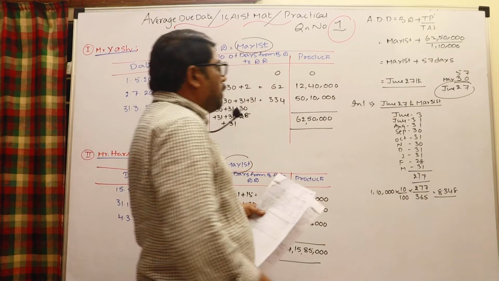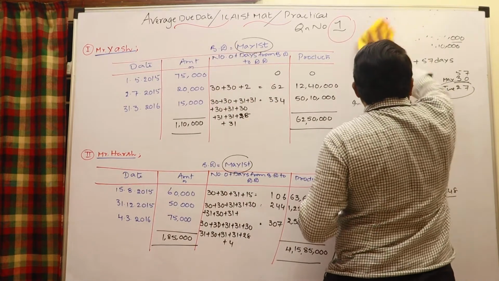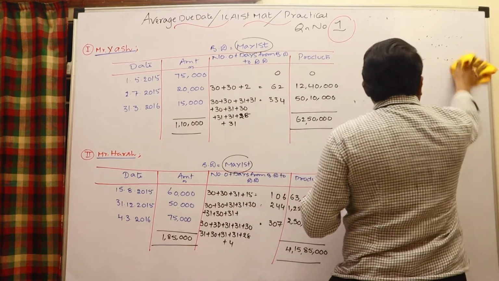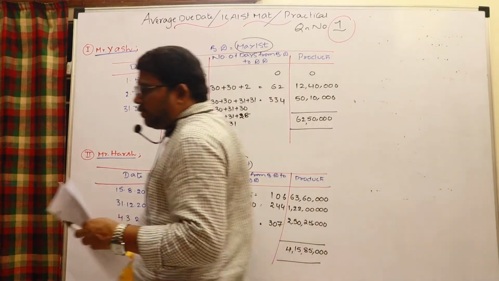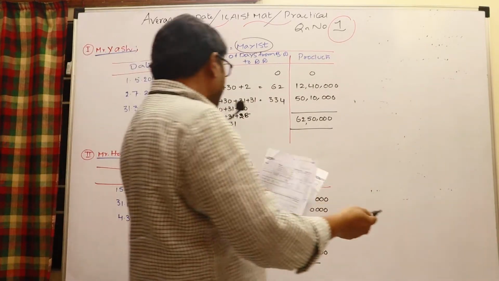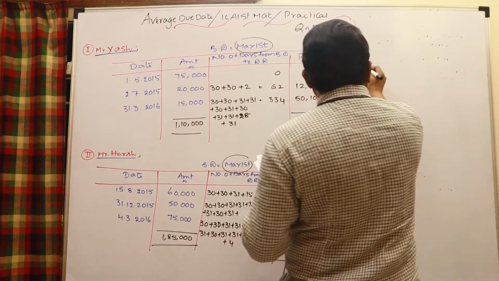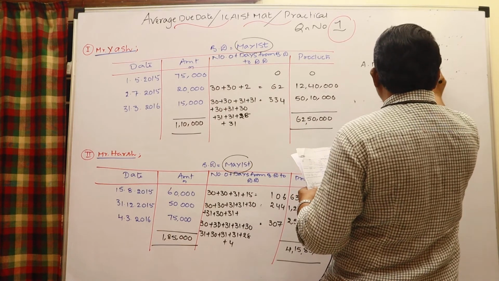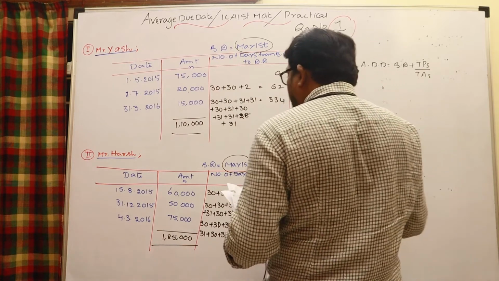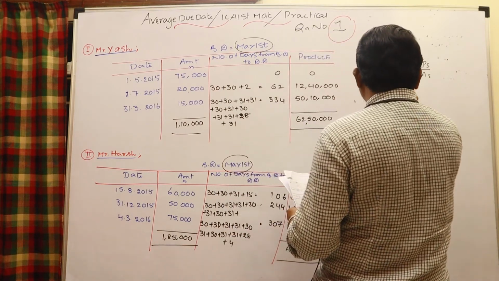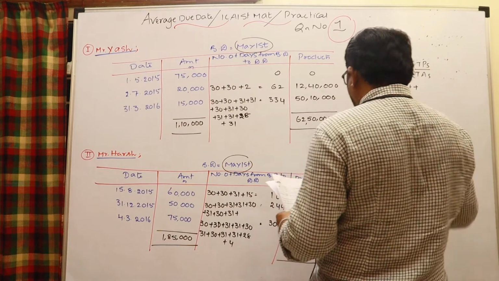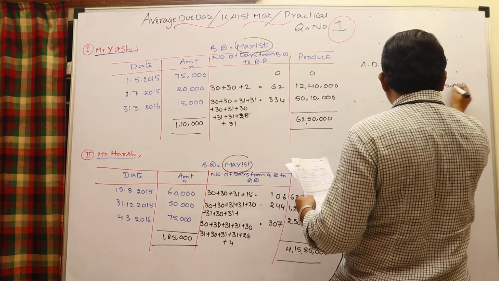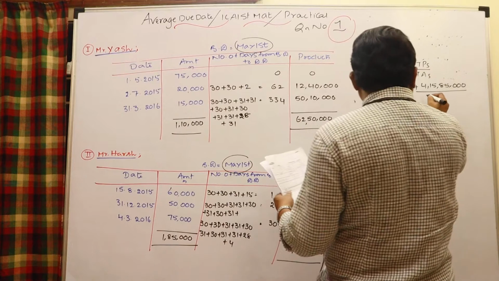And as usual, how we calculated for the first person, in a similar way you can calculate here also for the second person, who is Mr. Harsh. Average due date is equal to base date plus total of products divided by total of amounts. Here the base date is May 1st plus total of products 4 crores 15 lakhs 85,000 by total of amount 1,85,000.